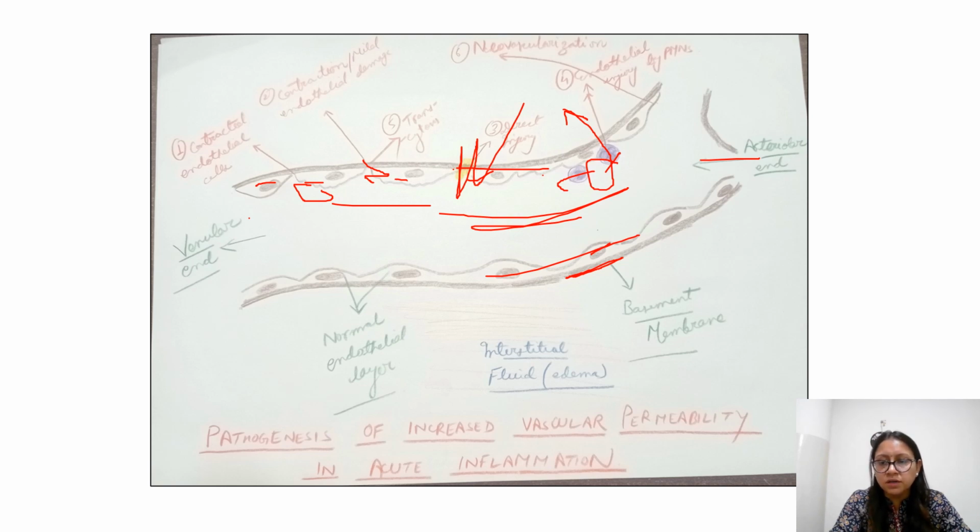So today we have done the vascular events of acute inflammation. Fine. In inflammation. So next lecture I'll deal with cellular events in inflammation. And also we can deal with some mediators of acute inflammation.